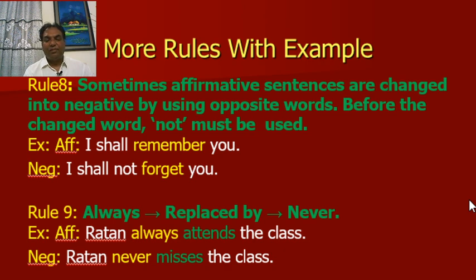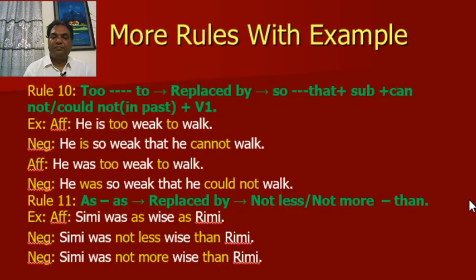Negative, Ratan never misses the class. Here, misses is the opposite of the word attends. Rule number 10: "too ... to" is replaced by "so that" plus subject plus "cannot", or "could not" in case of past tense, plus the base verb.